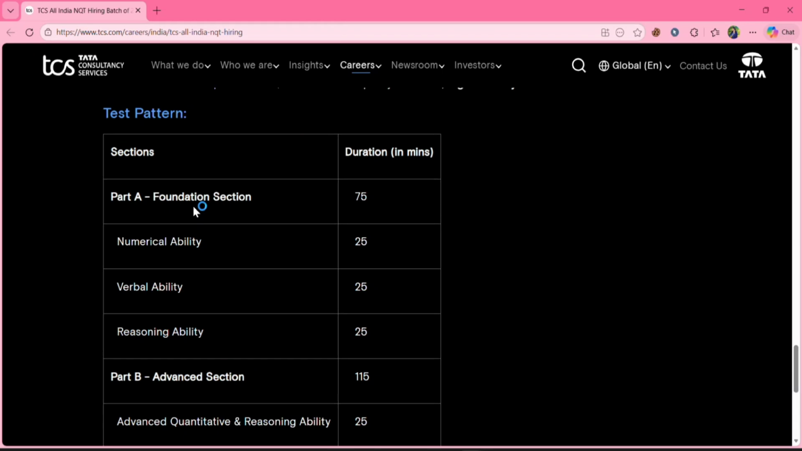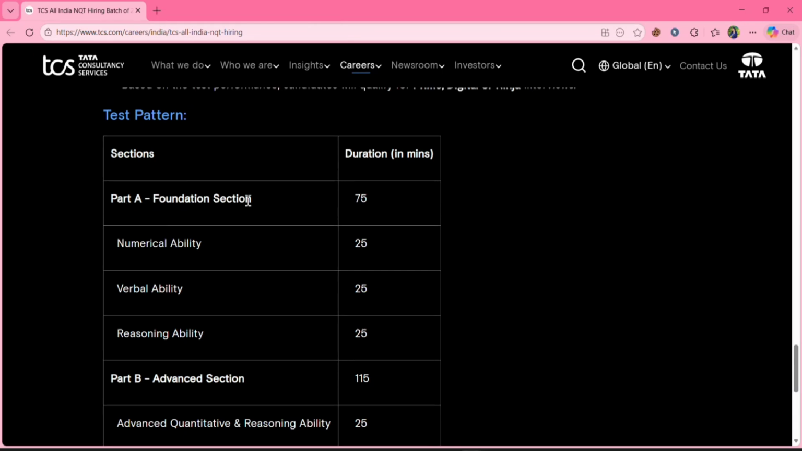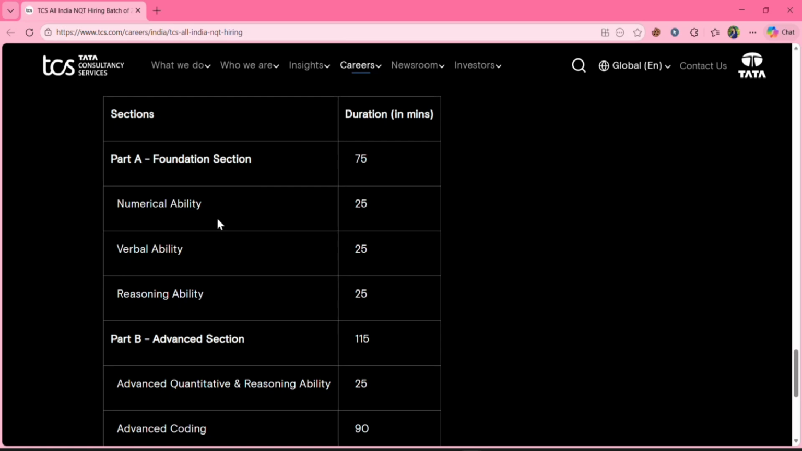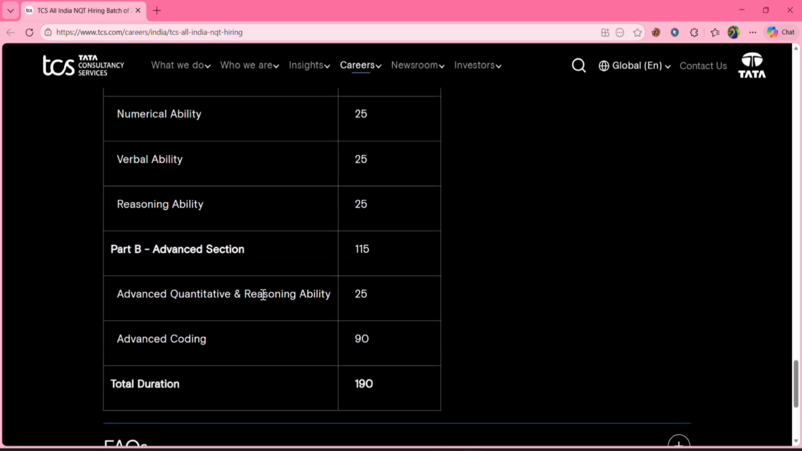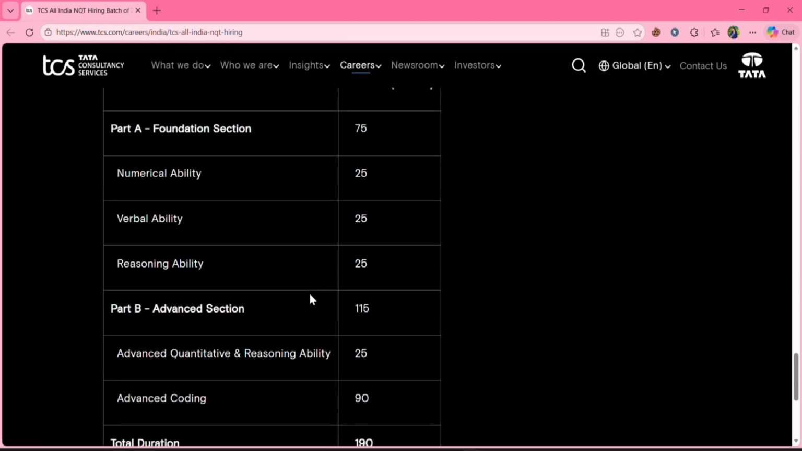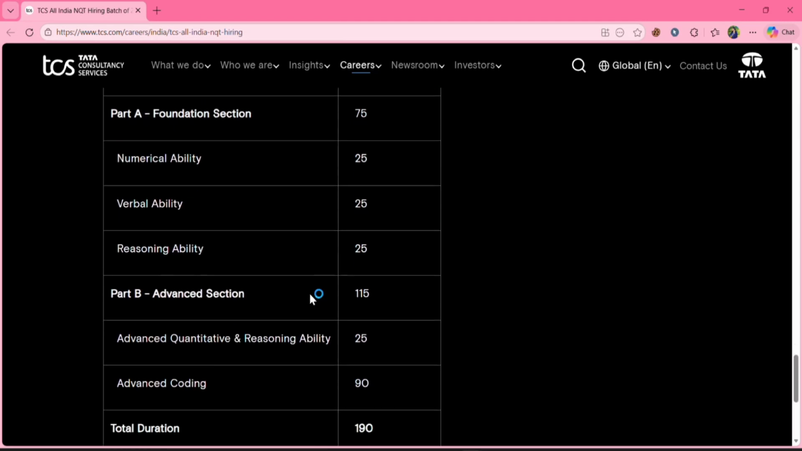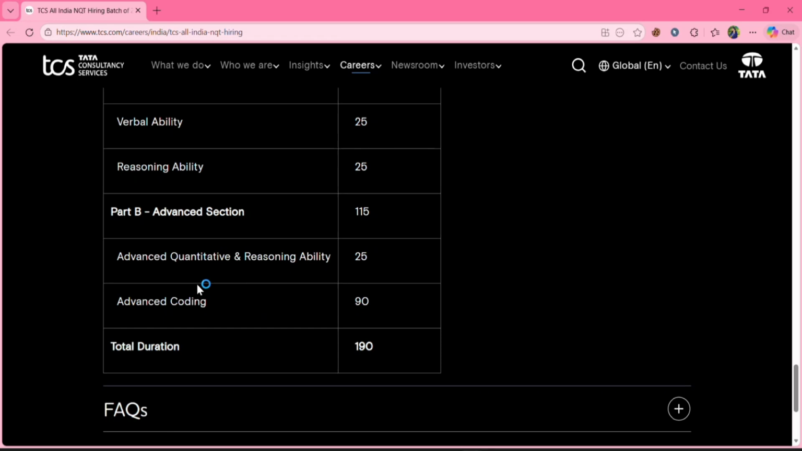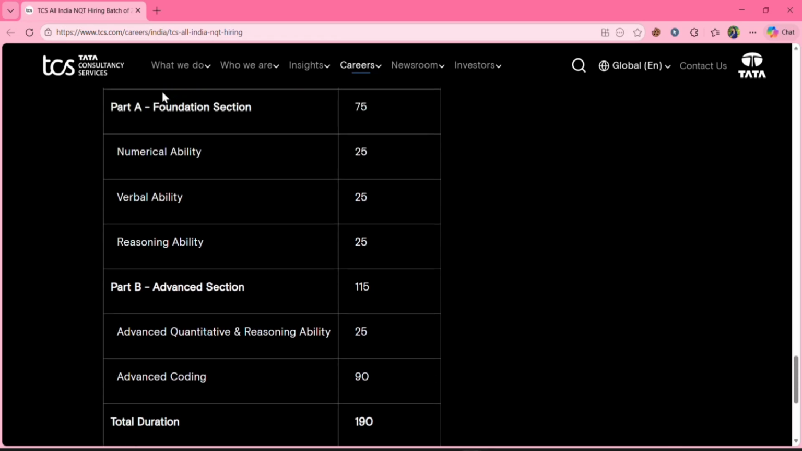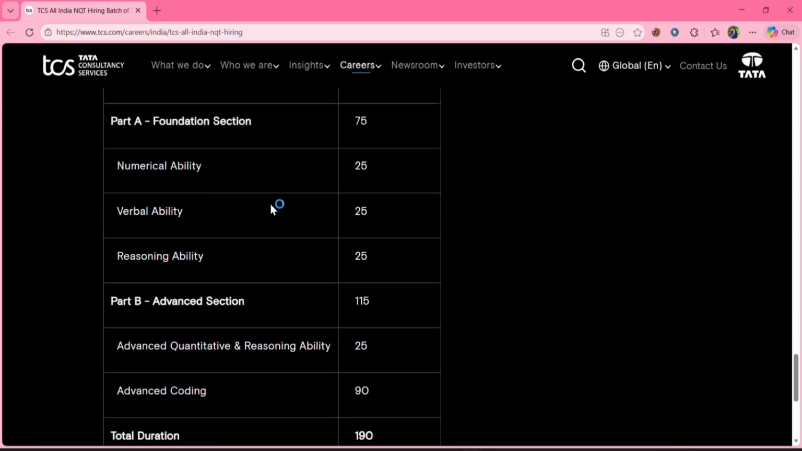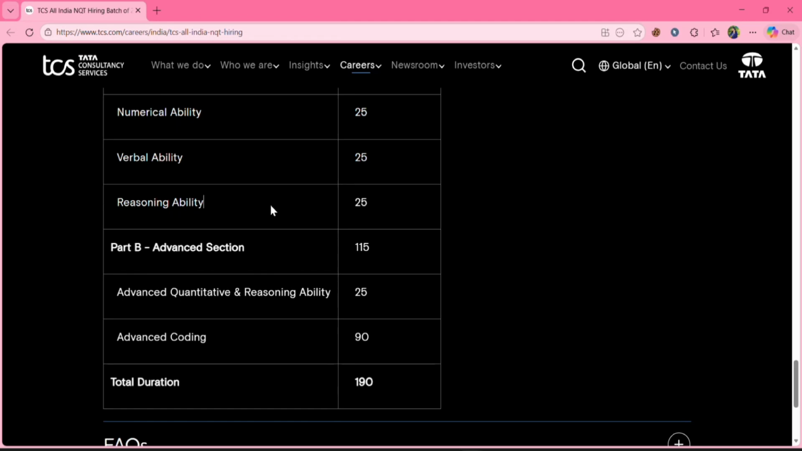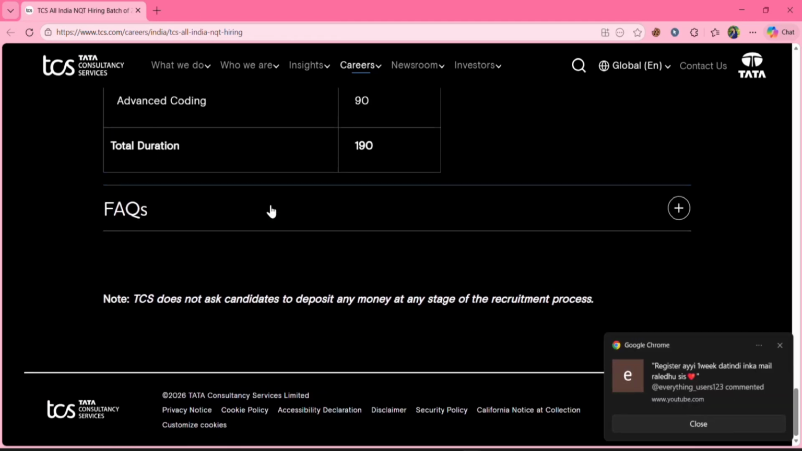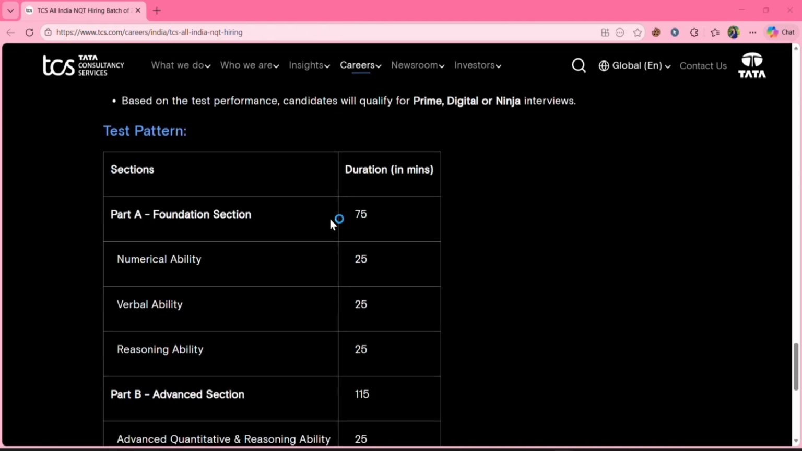And here is the test pattern. Part A will be for the duration of 75 minutes. And here are the sections which you will have, and this is the duration you can check. And the advanced section duration will be 115 minutes. And these are the things you will be having, like coding and all. Here you will be having the numerical ability, verbal ability, and reasoning ability. So let's go through this.